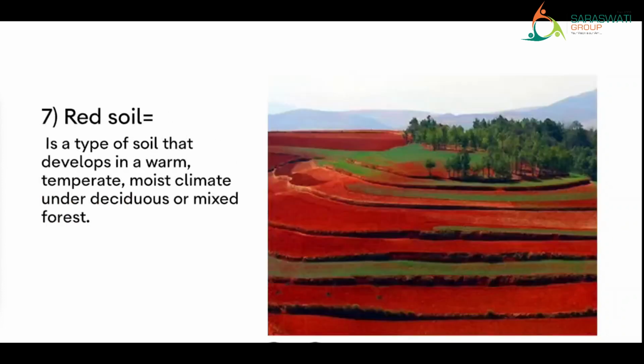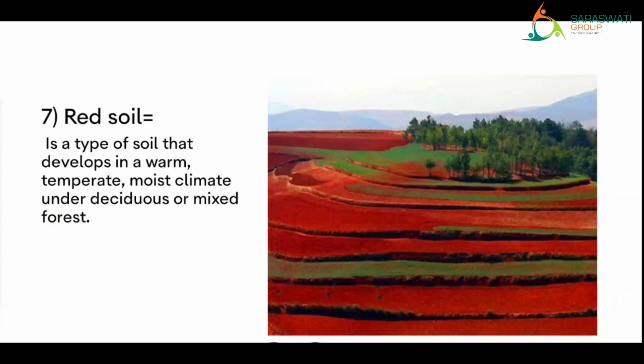Next you have red soil. It is a type of soil that develops in warm, temperate, moist climate under deciduous or mixed forest. So this is a type of soil. It looks red in color and it is available in places which are warm, right?